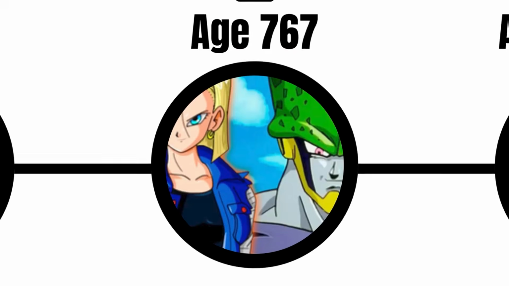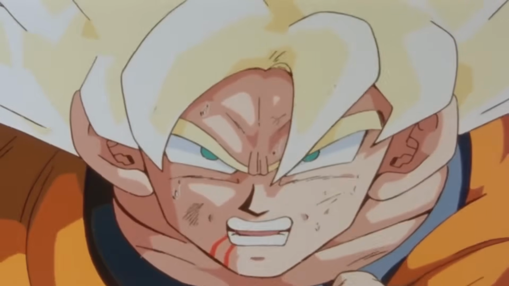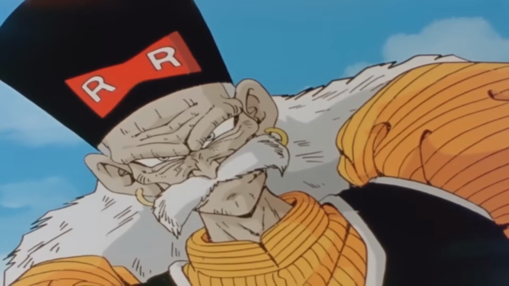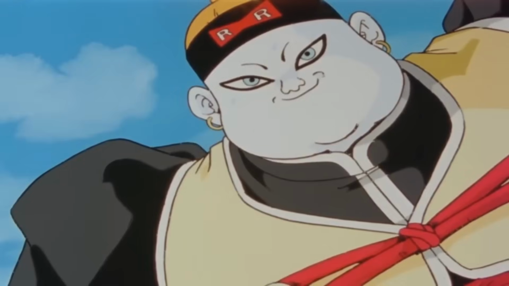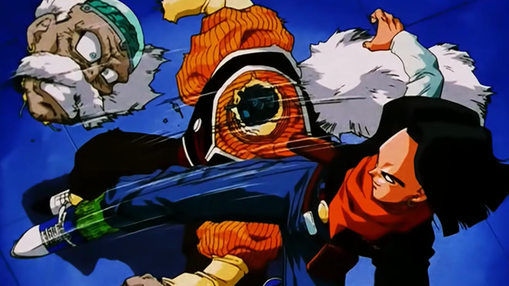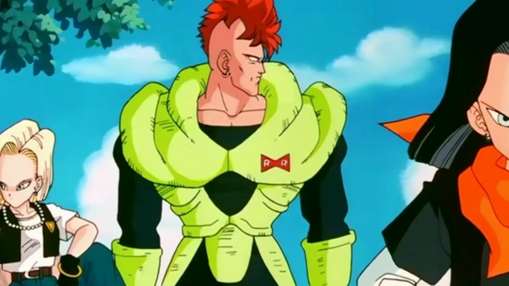Then in age 767, the Android Cell saga officially begins. In the main timeline, Goku gets hit with the heart virus during battle against Android 19 and Dr. Gero, but he retreats to take his medicine and recover, leaving Vegeta and Piccolo to handle the rest. With Android 19 defeated, Dr. Gero leaves the battle and wakes up Androids 17 and 18 who kill him and then wake up Android 16. The three androids overwhelm the Z fighters and then head out to find Goku.